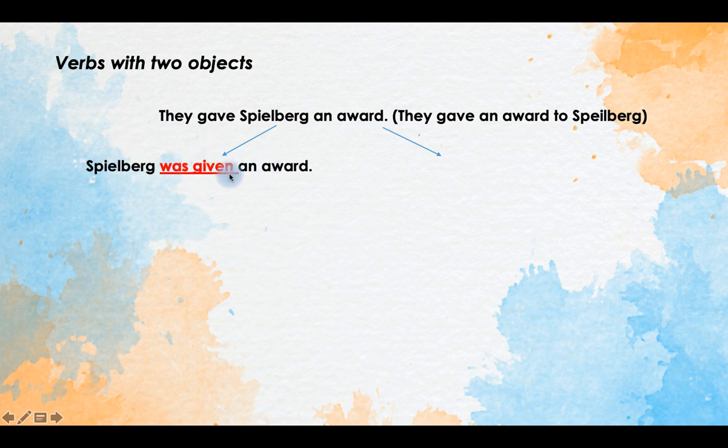Spielberg was given an award. We can say it like this in passive, or an award was given to Spielberg. So which information is important for us? Yeah, the person or the award. So we make sentences in accordance with the meaning that we want to convey with those sentences.